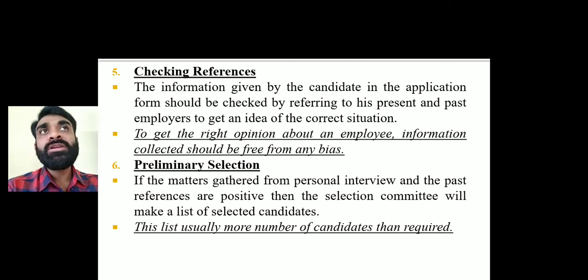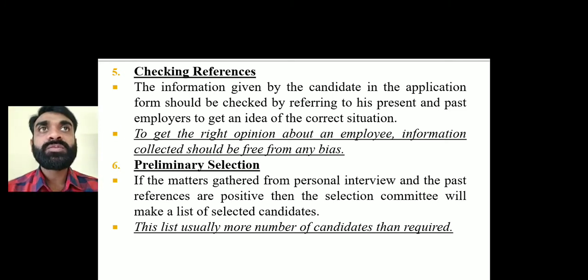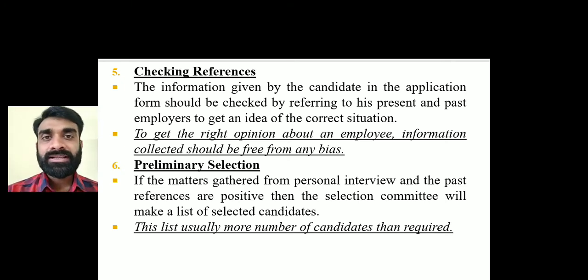Out of 20 candidates, maybe 10, or only 5 candidates have been shortlisted, right? So that is the preliminary selection, not the final one. Suppose only one candidate were selected. Obviously there will be negotiation about the salary, and they have to go through the next step of a physical or medical examination, whether they are going to pass or not. So this preliminary selection list of shortlisted candidates will be more than one, more than two. I have given an example of 5 people who have been shortlisted, right?